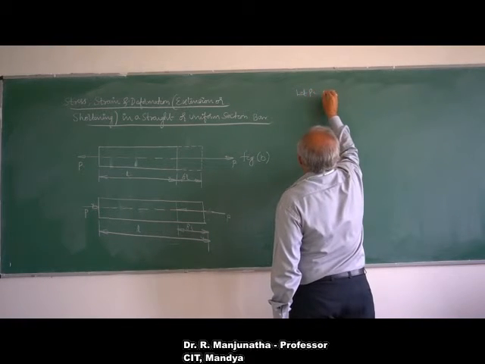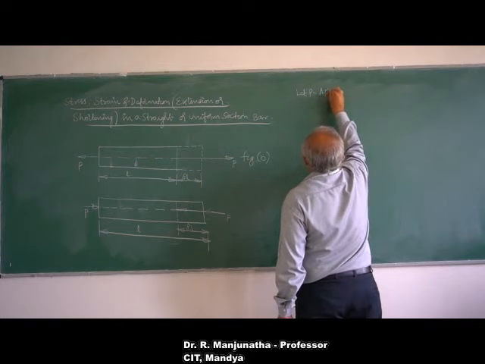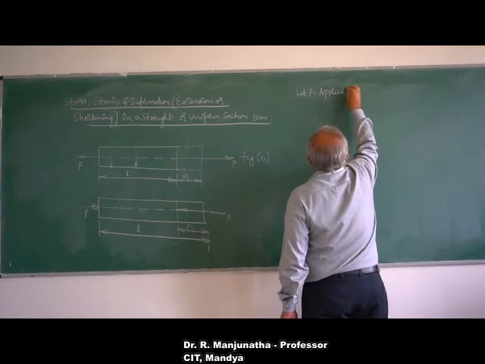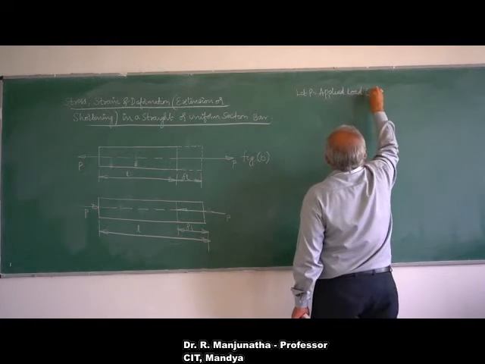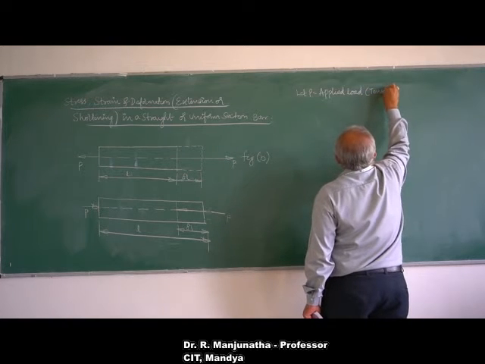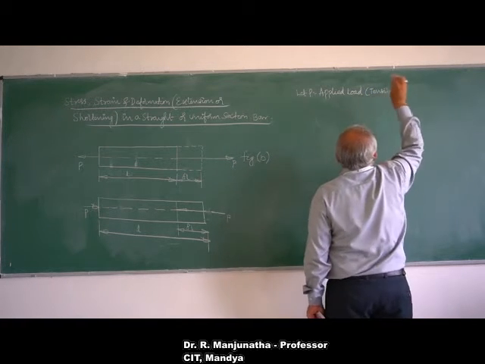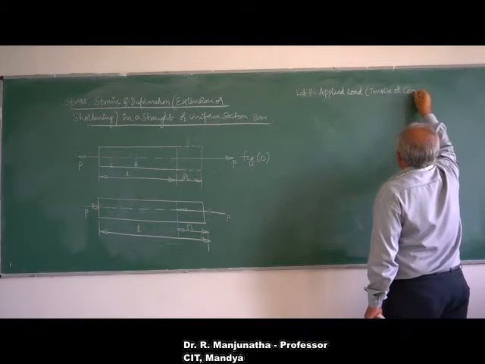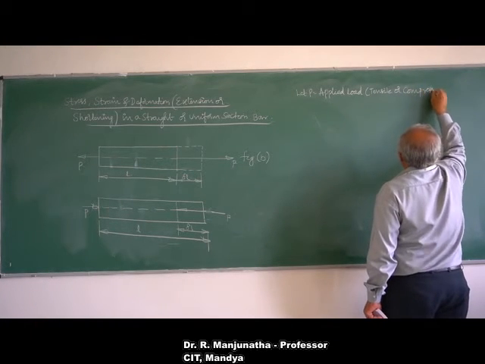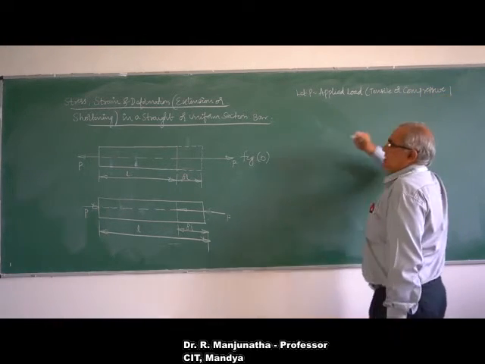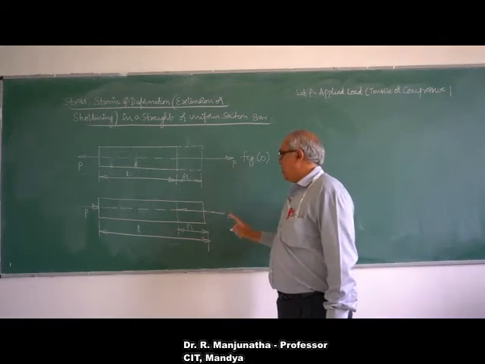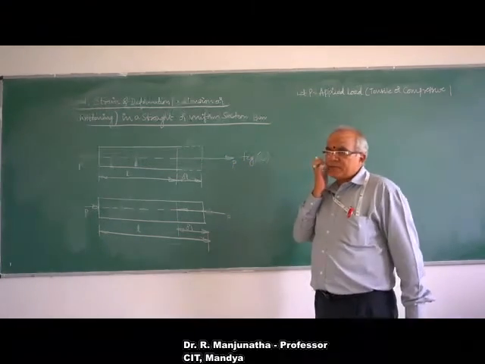Let P be the applied load, which can be tensile or compressive. Figure A shows the tensile load, and this will be the compressive load.